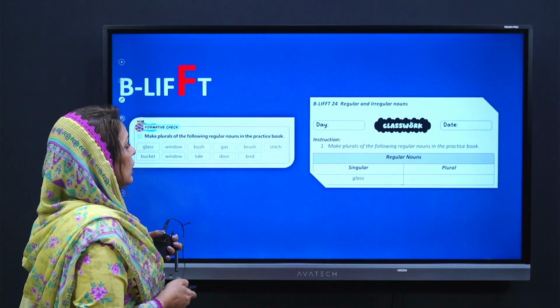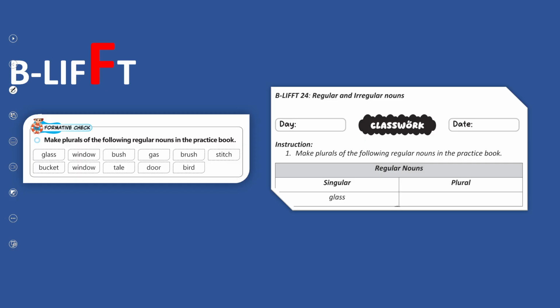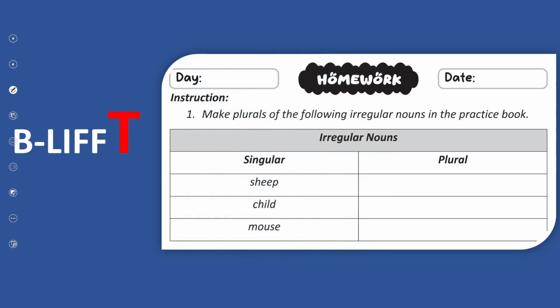Now, to check your understanding, we have designed two formative activities. One is there in your book and the other one is there in your workbook. You have to go home and do the remaining homework.